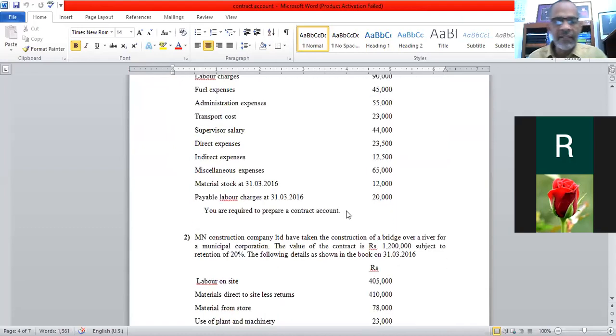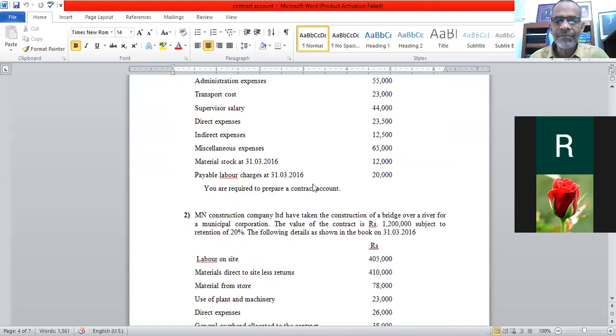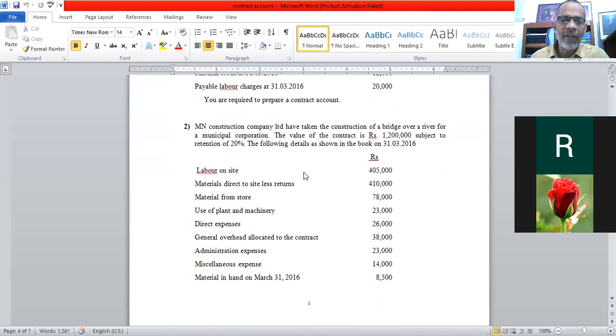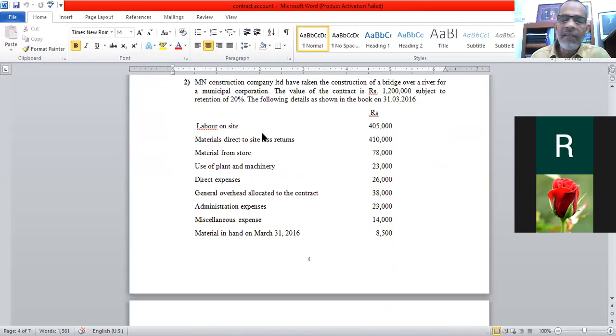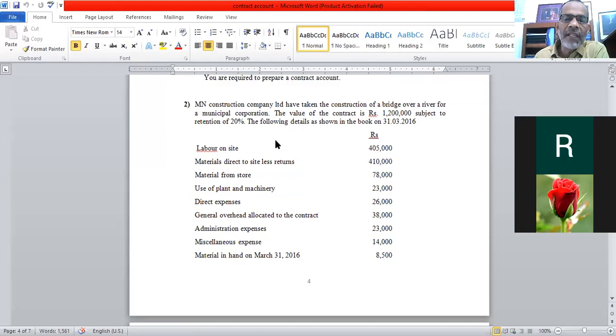I think exercise 1 I have finished. Can you remember exercise 1 finished? Yes, sir. Right. Okay. Today we will do exercise number 2. MN Construction Company Limited have taken the construction of a bridge over a river for a municipal corporation. The value of the contract is 1.2 million, subject to retention of 20%. The following details are shown in the books as of 31st March 2016.